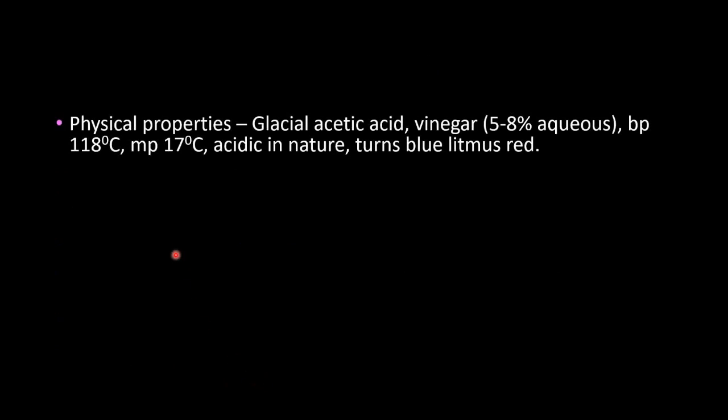About ethanoic acid, the physical properties are, it is otherwise called glacial acetic acid. Vinegar is a 5 to 8% aqueous solution of acetic acid with the boiling point 118 degrees Celsius and melting point 17 degrees Celsius. Acetic acid is acidic in nature, so it turns blue litmus into red.